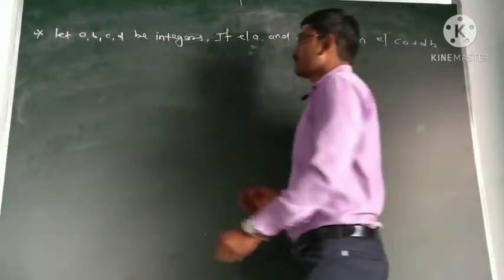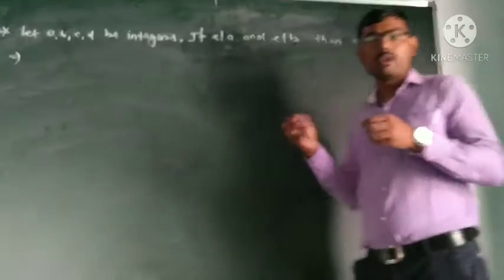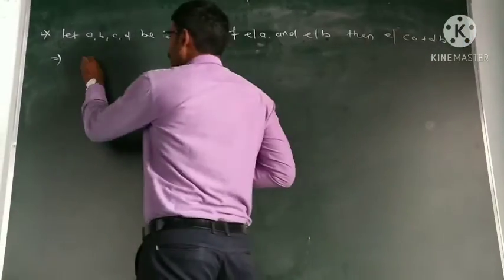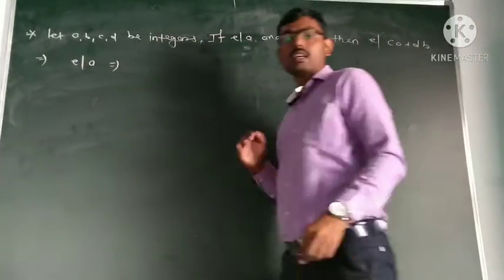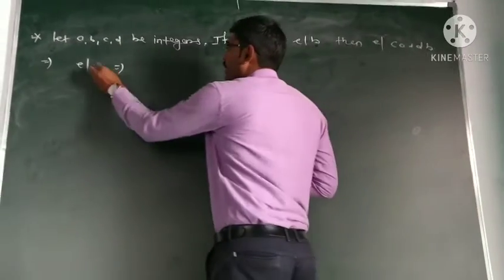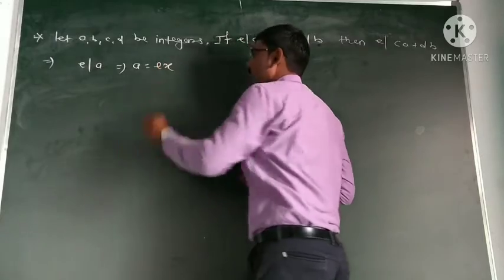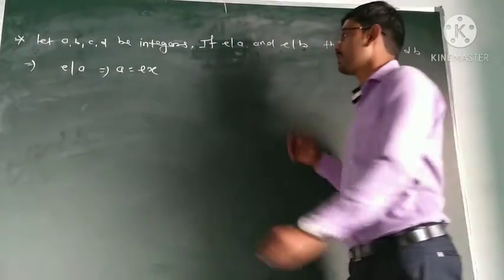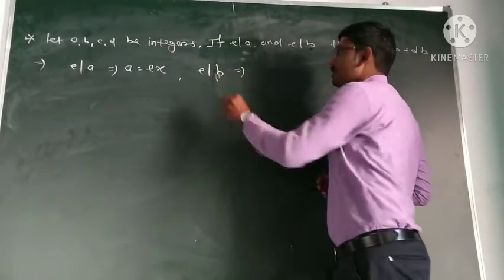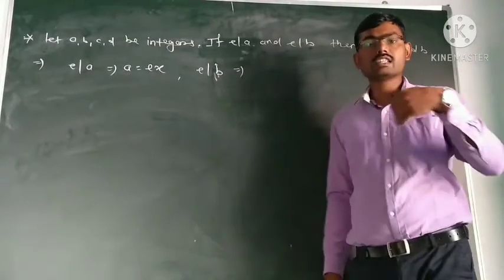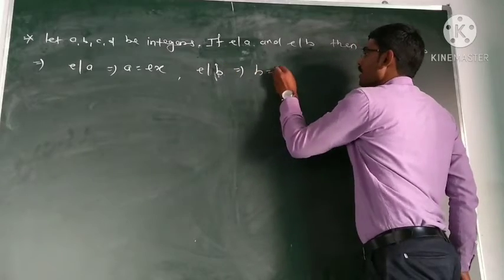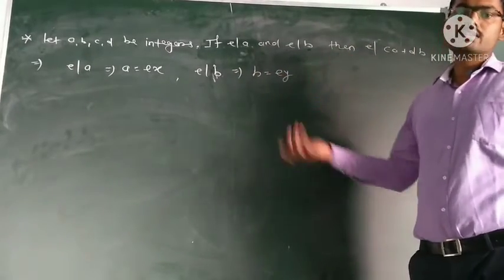First we will write what is given: E divides A and E divides B. E divides A implies there is some integer X such that A is equal to E into X by definition of divisibility. Also E divides B, so there exists a non-zero integer Y such that B is equal to E into Y by definition of divisibility.